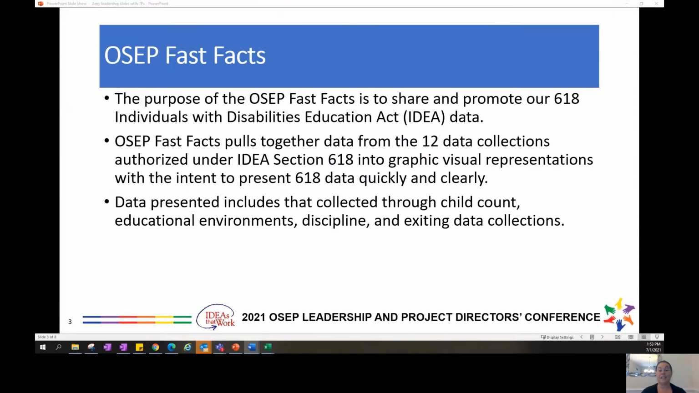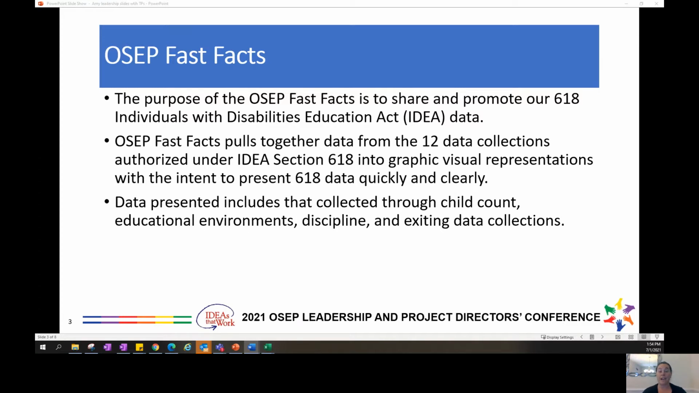Section 618 of the IDEA requires that each state submit data about the infants and toddlers birth through age 2 who receive early intervention services under Part C of the IDEA, and children with disabilities ages 3 through 21 who receive special education and related services under Part B of the IDEA.